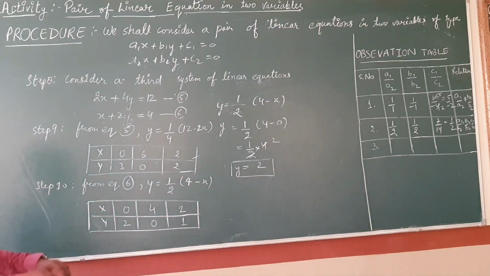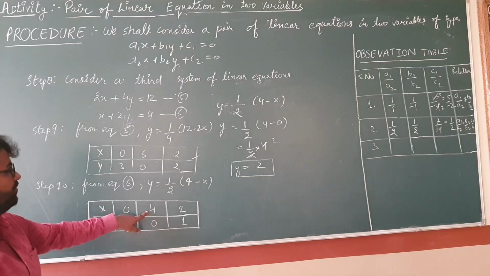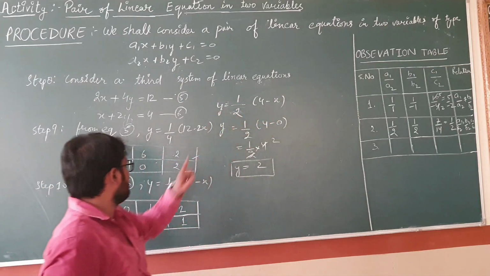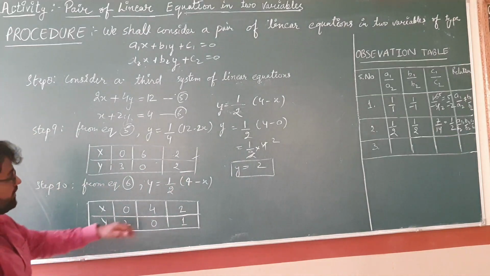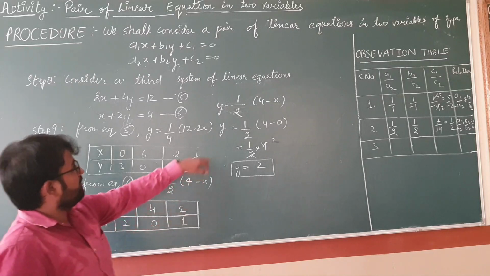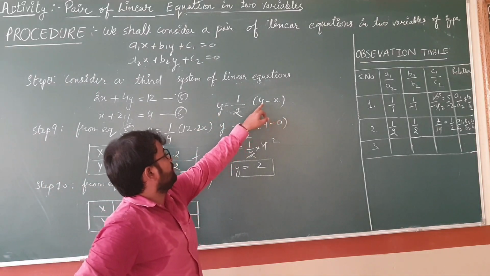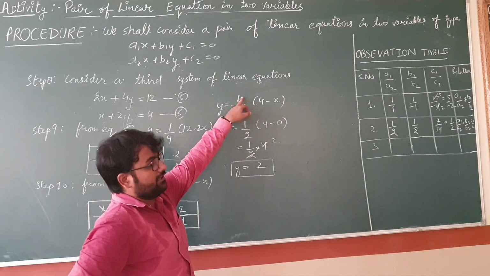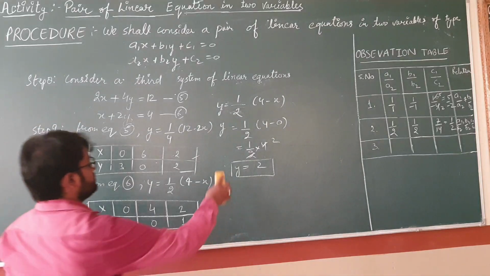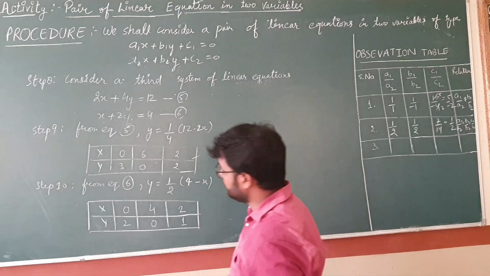So similarly you can find out this one also. When you will put in place of x 4, your 4 minus 4 will be 0. It means your y automatically will be 0. Clear students? When you will put in place of x, that is 2, so your value of y will be 1. How? 4 minus 2, that will be 2. 2 से 2 डिवाइड कर देना, आपकी वैल्यू कितनी आ जाएगी बेटा? 1 आ जाएगी. From these two tables, you will have to plot these points on a third graph paper.